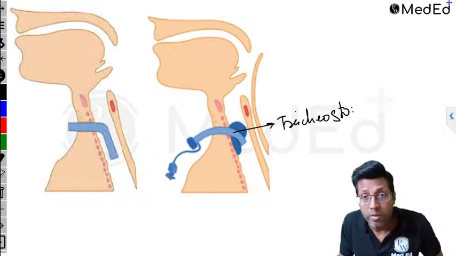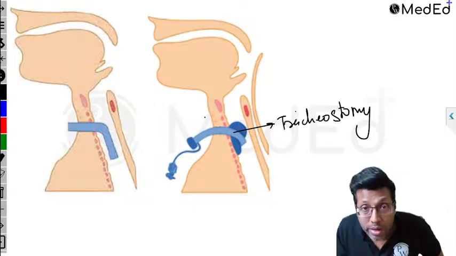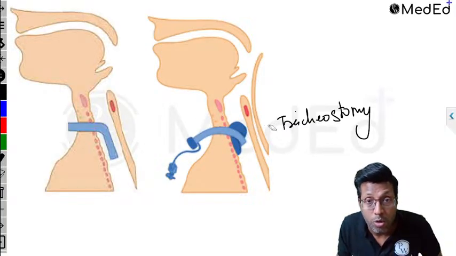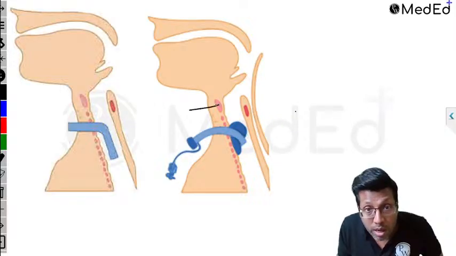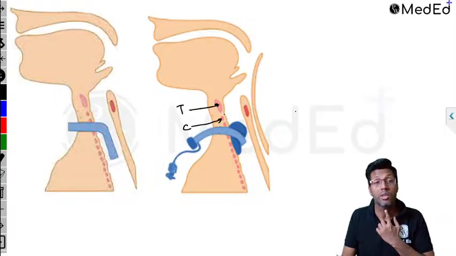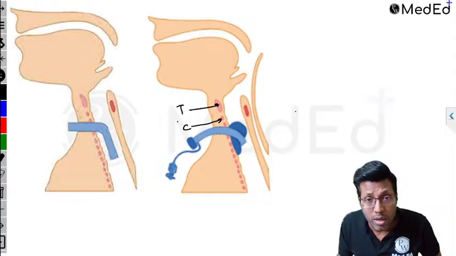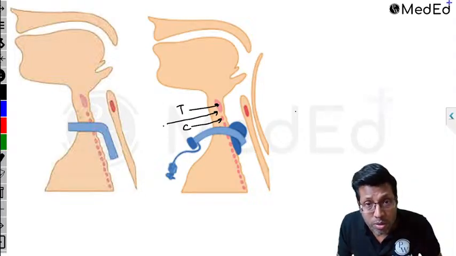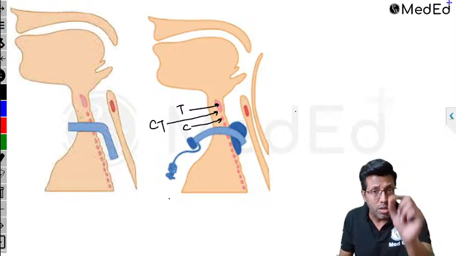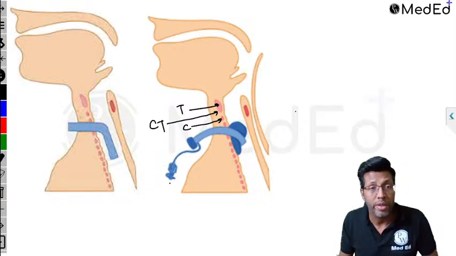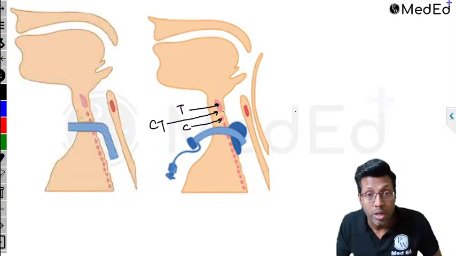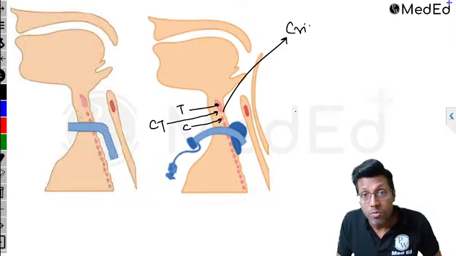Right? Everyone knows that. But then what is cricothyroidotomy? When you insert from here, right? If I'm putting a tube from here, this is the cricothyroid membrane. So there is the thyroid cartilage. Here is the cricoid cartilage, right? There is a space in between, especially in boys, that is easily palpable. Below the Adam's apple, you can see the cricothyroid membrane. If you puncture the cricothyroid membrane and put a small tube from there, that is called cricothyroidotomy.